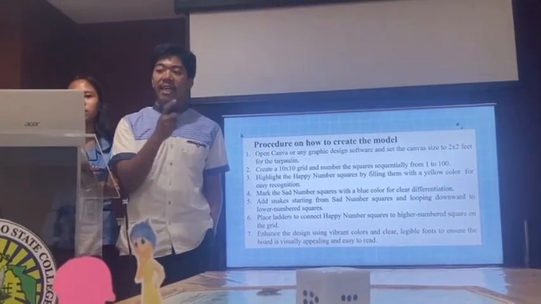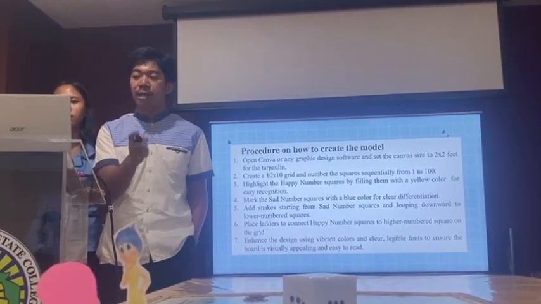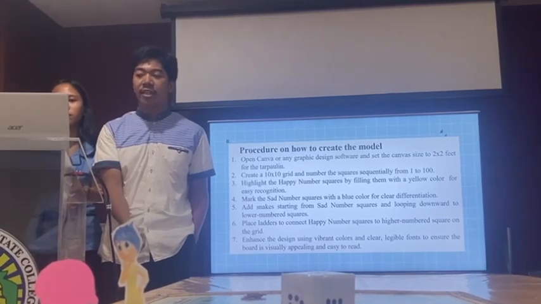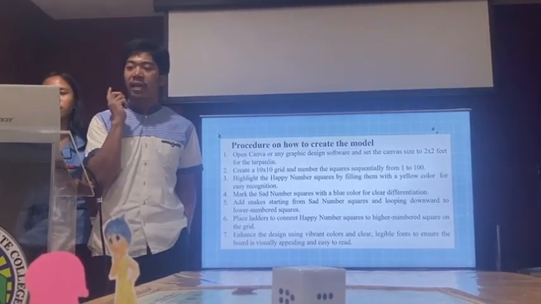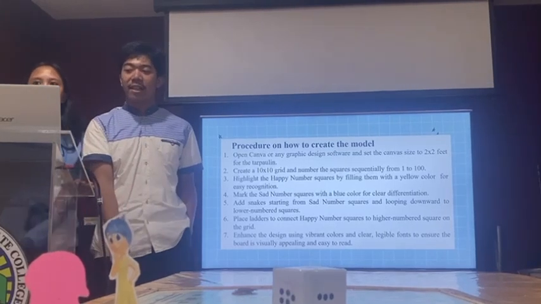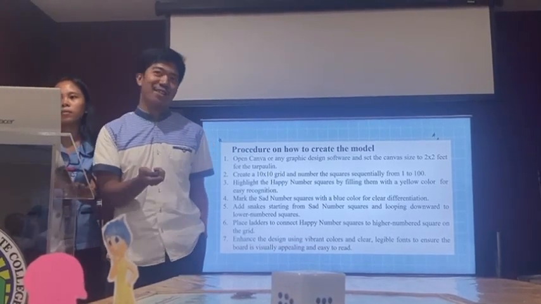So we add snakes starting from sad number squares and looping downward to a lower number square. We place ladders to connect happy numbers to higher numbered squares on the grid, and we also enhance the design using vibrant colors and clear legible fonts to ensure the board is visually appealing and easy to read.